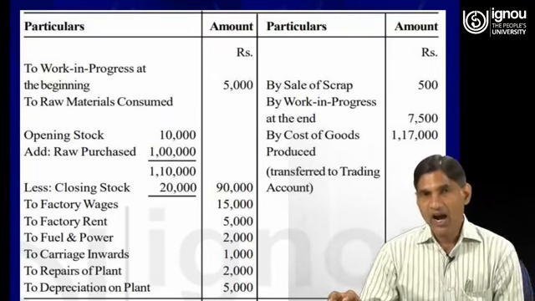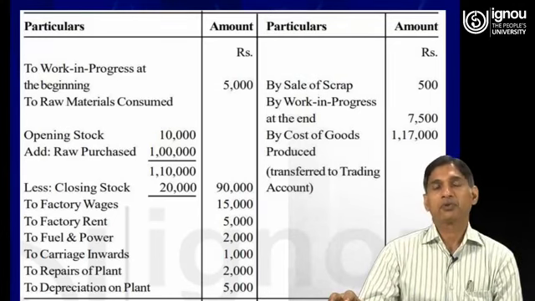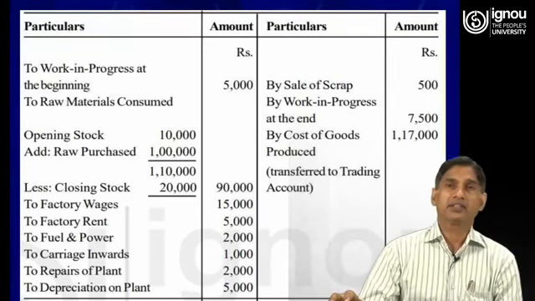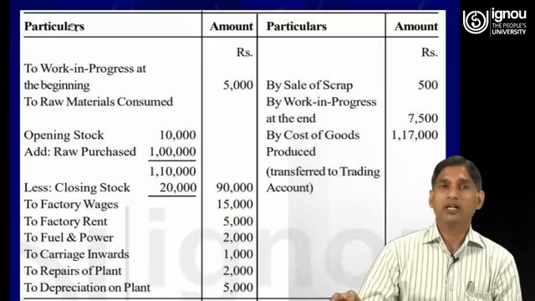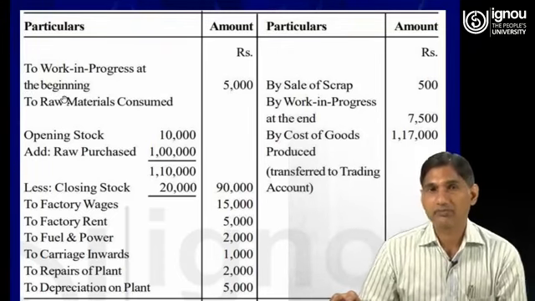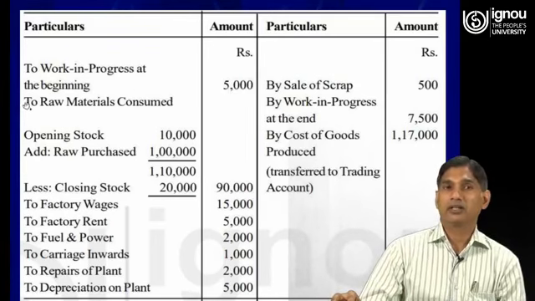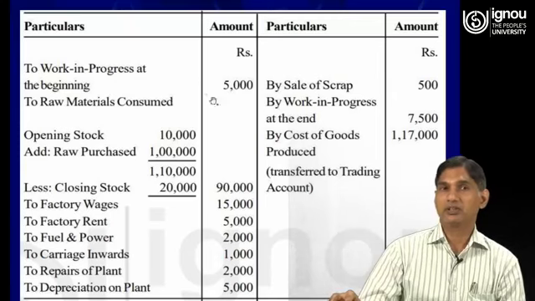So let us discuss the manufacturing account. At the top of the debit side, you see: to work in progress at the beginning, 5,000. It is given in the question.